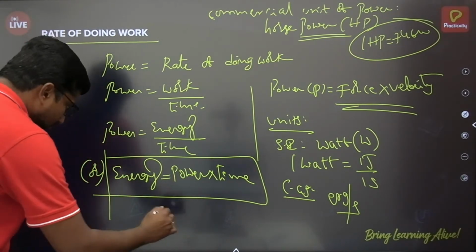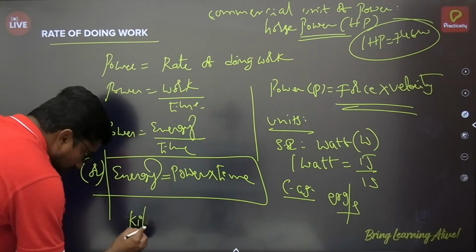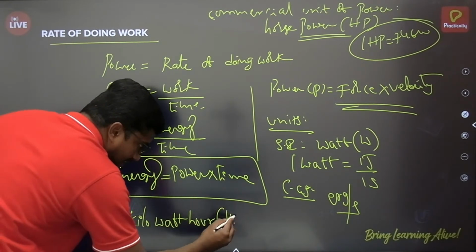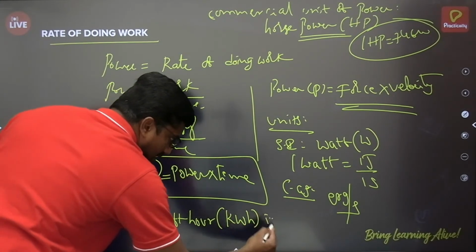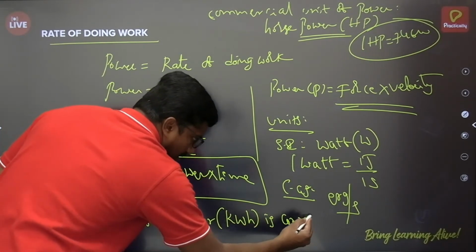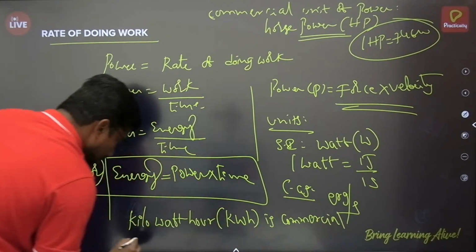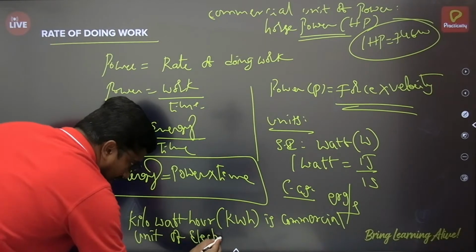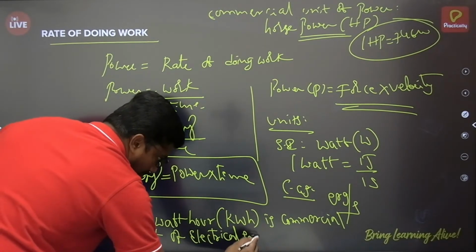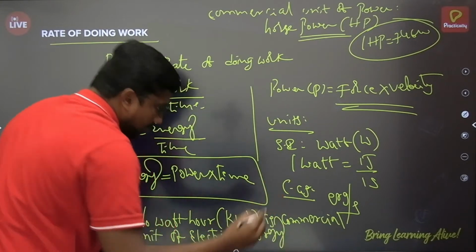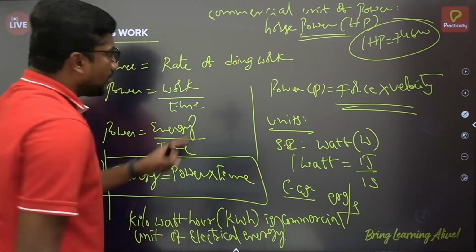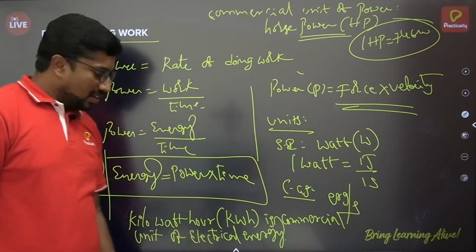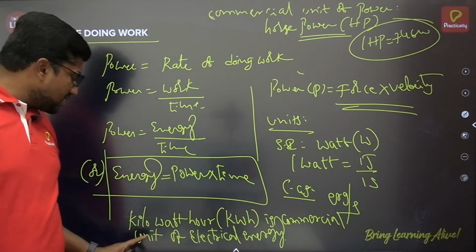Okay, very important. Kilowatt hour, we can say it as kWh, is commercial unit of electrical energy. Commercial unit of power is horsepower. 1 horsepower is equal to 746 watt. Commercial unit of electrical energy is kilowatt hour.